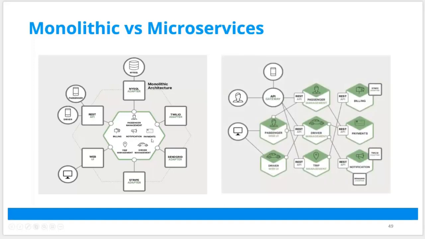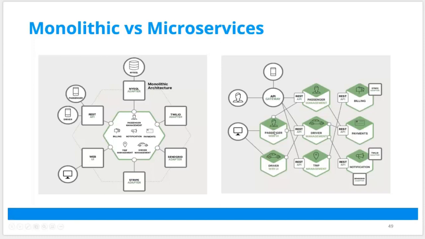So came microservices. This entire functionality is divided into small functionalities like billing, passenger management, passenger web UI. And now if I have to scale up passenger web UI, I can have just this part, 100 copies of this, remaining in maybe two copies of each. So I can scale up that individual part running as a microservice deployed on top of a container. And with containers, I can spin off 100 copies of just passenger web UI.